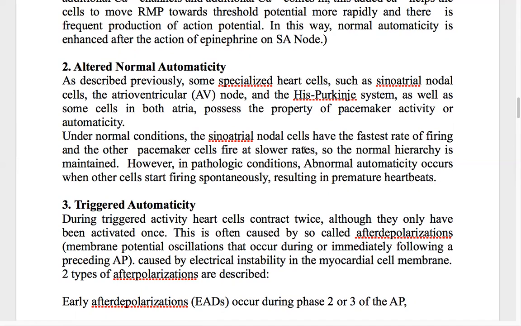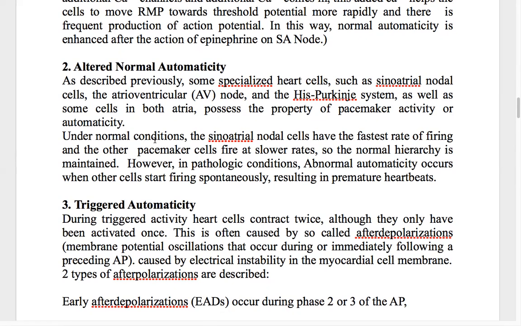The firing of the SA node is very high compared to the other cells, so the normal hierarchy is maintained. The SA node is dominating in firing, and the other impulses are very slow.